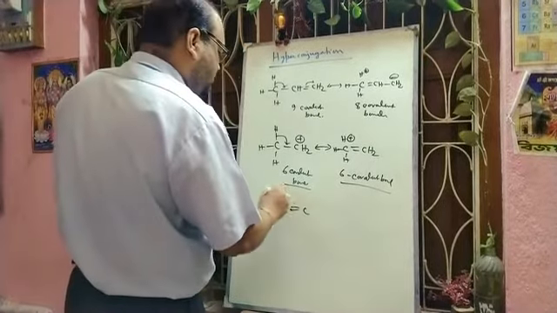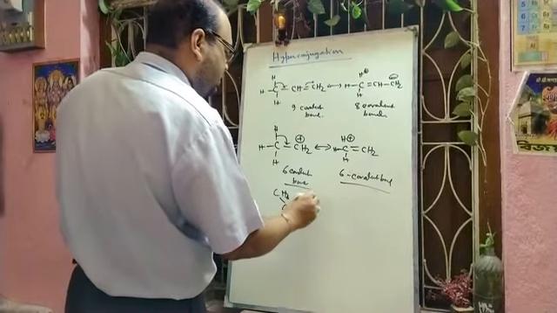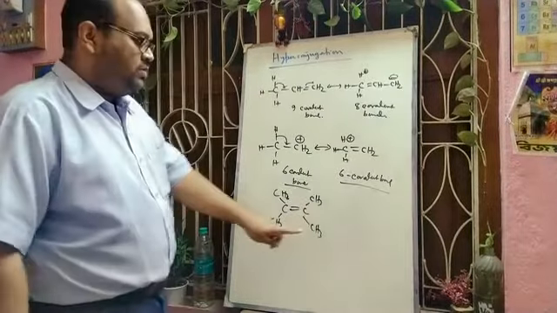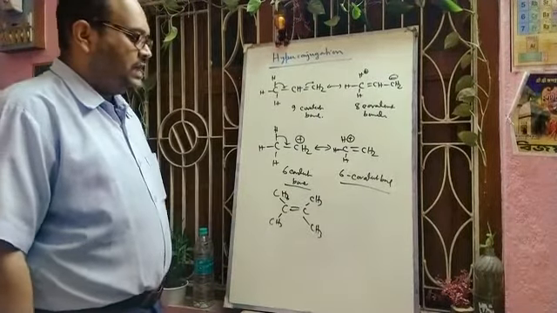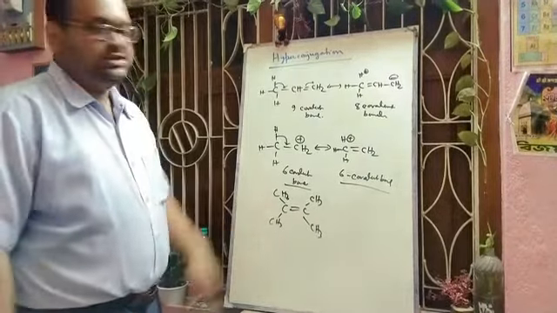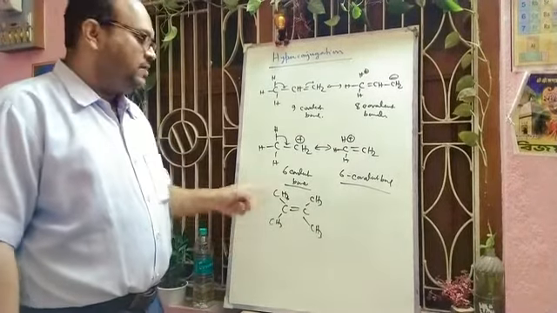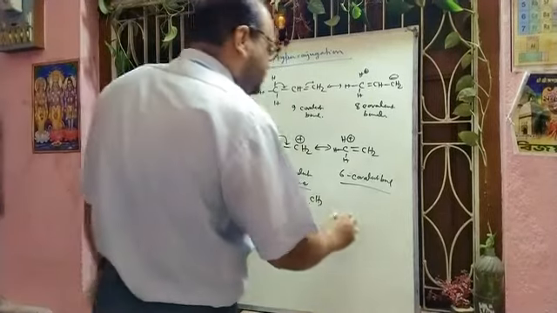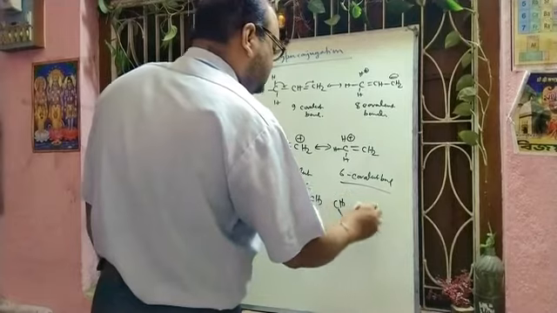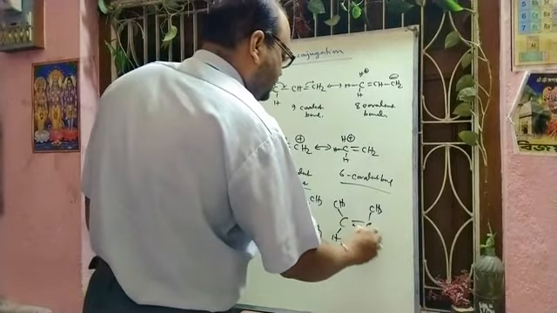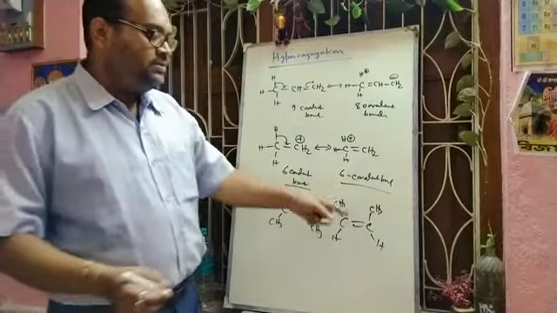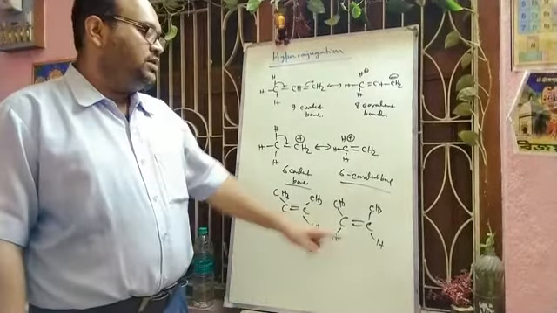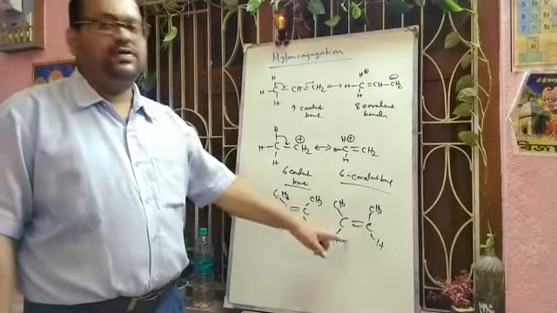Suppose this one is the most substituted alkene, and the name of the compound will be 2,3-dimethylbutene. So in this case, it is the most substituted. Definitely its heat of hydrogenation will be less, and it will be the most stable alkene. But if we take this one, that is cis-butene, here the number of alpha hyperconjugated structures will be less, as well as the number of alkyl groups being less. So definitely it will be less stable, because there will be only 6 alpha hydrogens and its heat of hydrogenation value will be high.